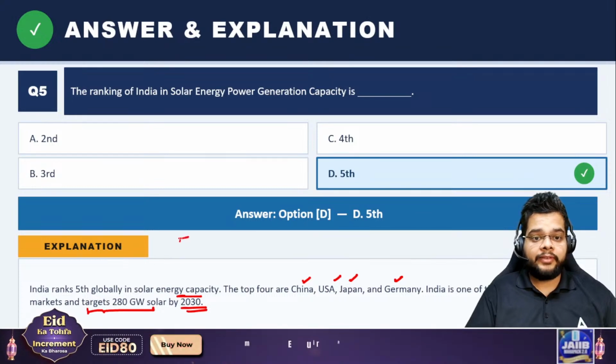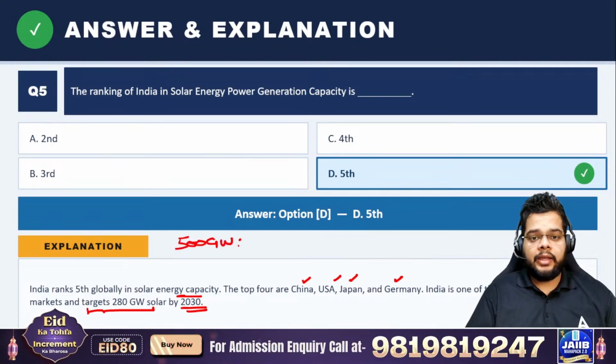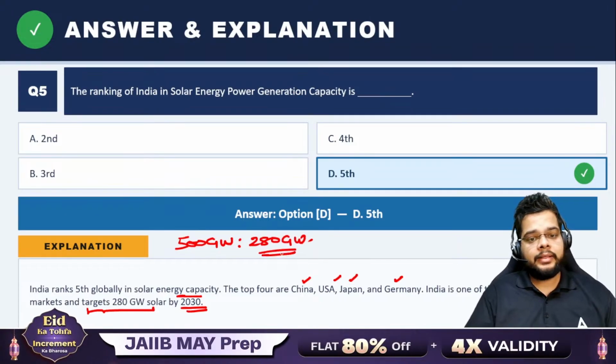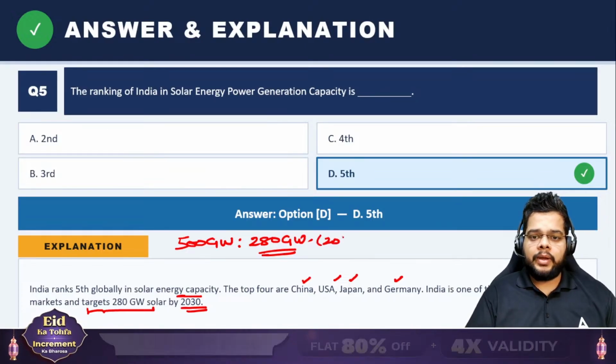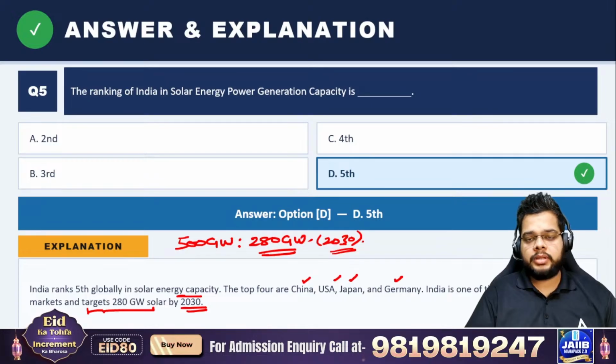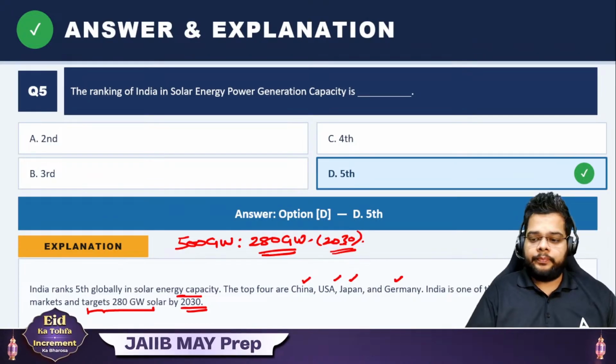Out of that 500 gigawatt target, we have a sub-target for solar energy generation, that is 280 gigawatt by the same year, 2030. All these things you must remember, because such simple aspects will be asked in the examination: the rankings, the schemes, their aim, and the full form.